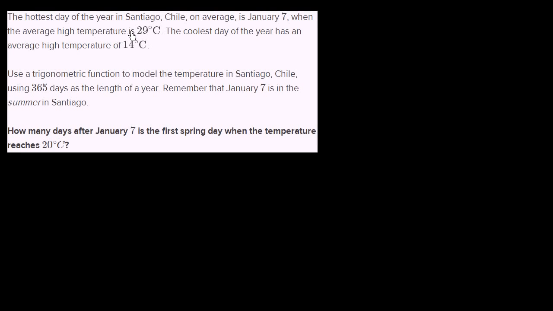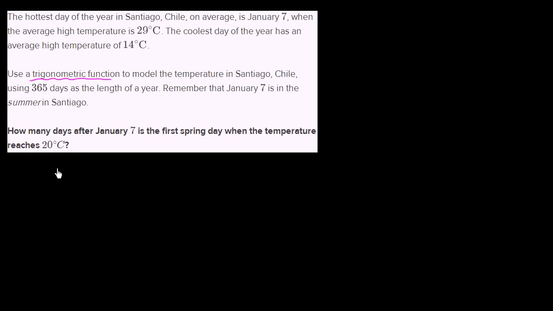The hottest day of the year in Santiago, Chile, on average, is January 7th, when the average high temperature is 29 degrees Celsius. The coolest day of the year has an average high temperature of 14 degrees Celsius. Use a trigonometric function to model the temperature in Santiago, Chile, using 365 days as the length of a year. Remember that January 7th is the summer in Santiago. How many days after January 7th is the first spring day when the temperature reaches 20 degrees Celsius?